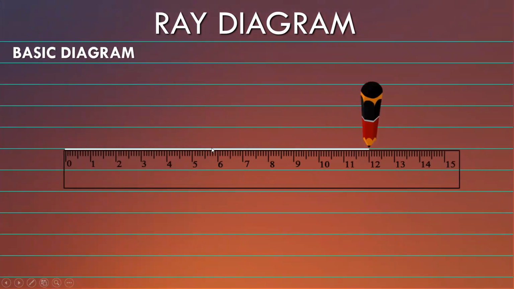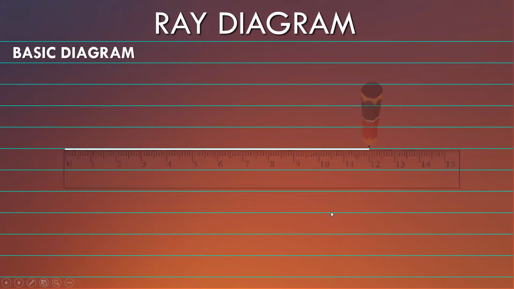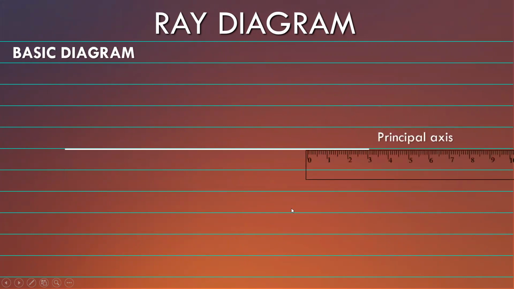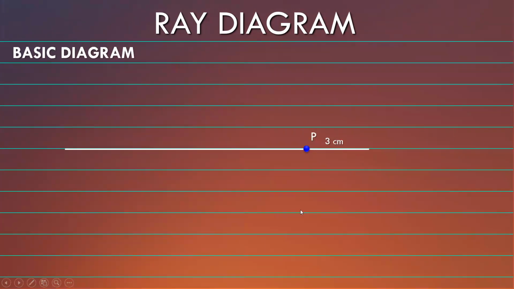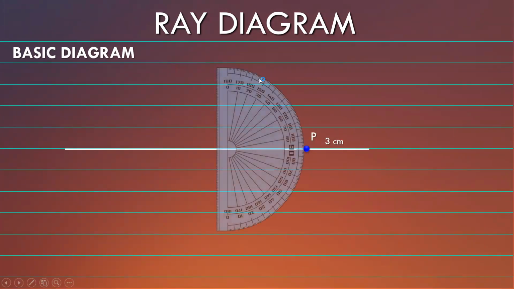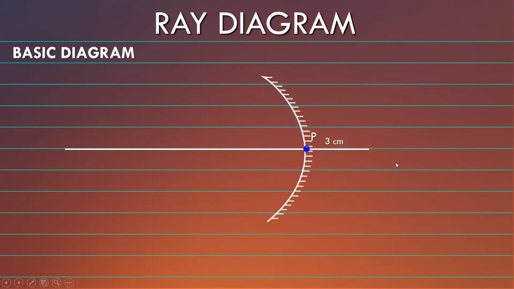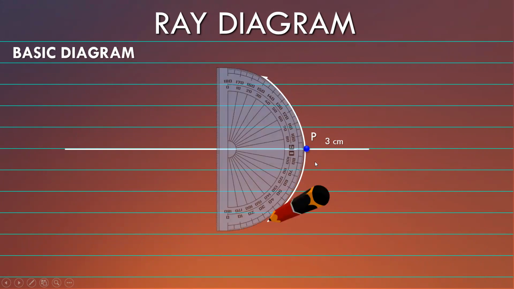First of all, a straight line, and that line should be on the line of the notebook. Don't draw the line in between 2 lines. 2 lines के बीच में बनाने का नहीं. The line should be on this, and यहाँ से at a distance of 3 centimeters mark a point P, which is nothing but the pole. At point P you should keep a protractor and simply trace the curve of the protractor. That is 3 lines up, 3 lines down. So when I have oblique lines over here, this indicates it's a concave mirror. Convex के लिए ये जो protractor है, it should be kept in the opposite direction. It will be like this somewhere here.